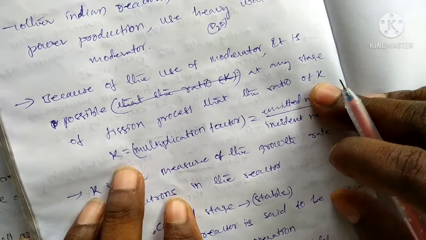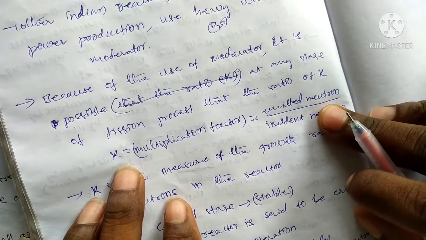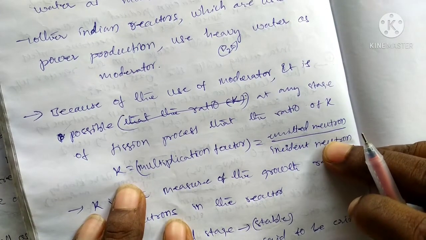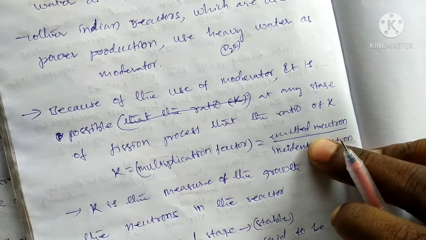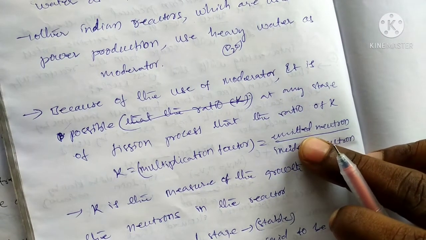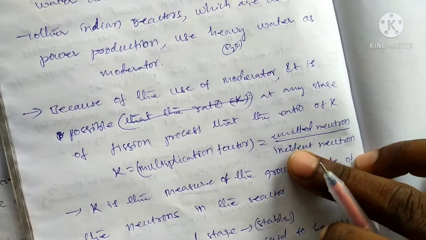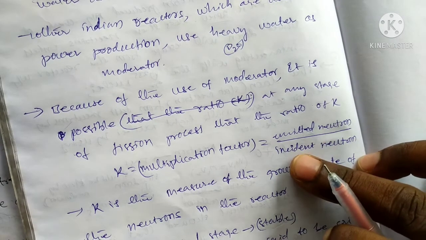How many neutrons are emitted depends upon moderators. Moderators are like D2O, H2O, graphite, barium. Some moderators absorb or emit neutrons depending upon their properties.